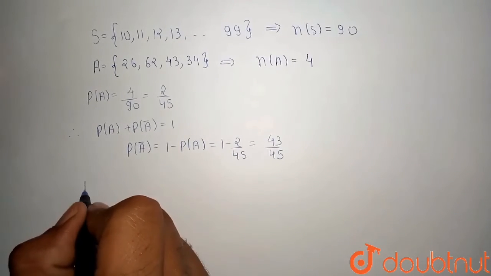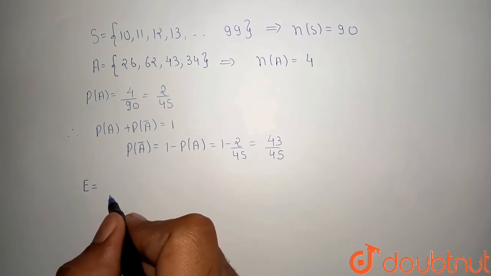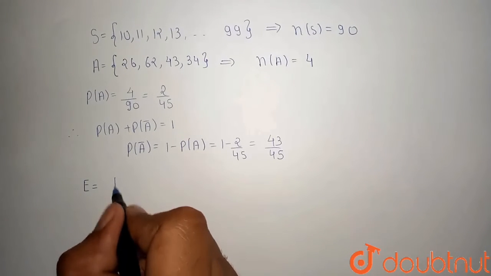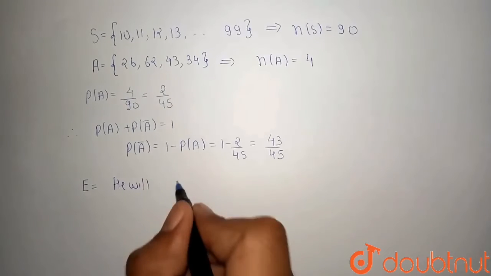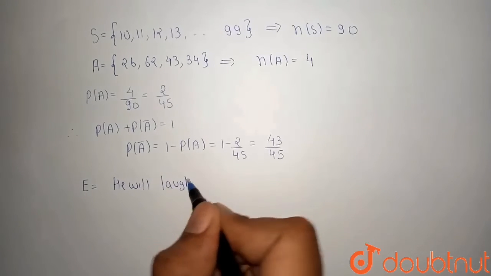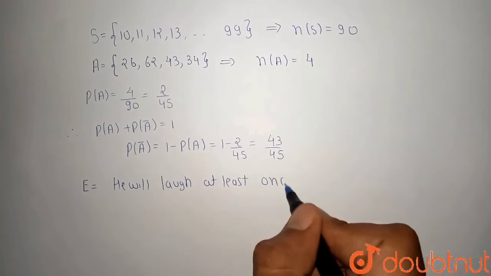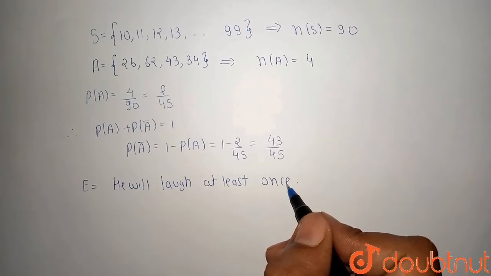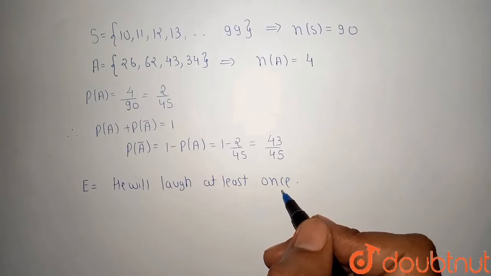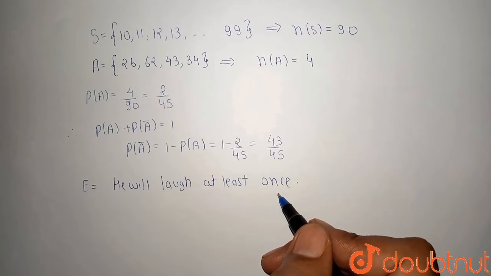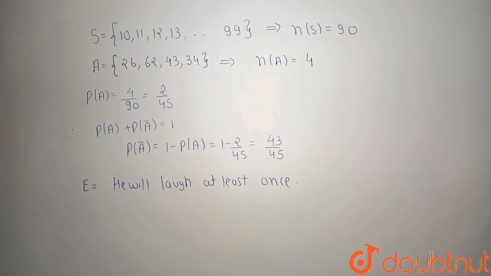Okay, let us take an event E. Event E is that he will laugh at least once. Because our question is, if he chooses 3 numbers with replacement. With replacement means each trial is independent of the other. Then the probability that he will laugh at least once is. So I can choose an event E, which is that he will laugh at least once.